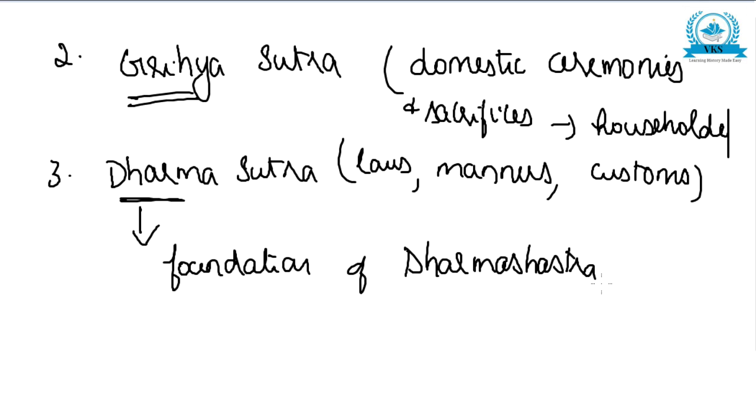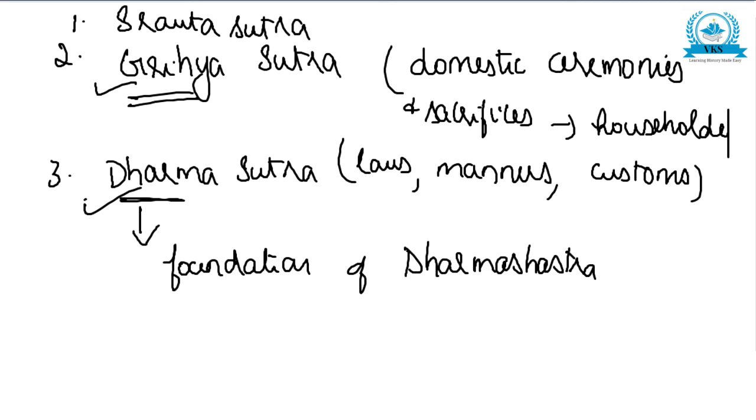So Vedangas are written in the form of sutras, condensed prose style for memorization, and of all the sutras only Kalpa Sutra is known. Kalpa Sutra is divided into 3. Srauta Sutra deals with rituals of great sacrifices of Agni, Soma and animal. Attached to this is Sulva Sutra. Then there is Grihya Sutra with domestic ceremonies and sacrifices of the householder, and Dharma Sutra, consisting of laws, manners and customs of people in general, which forms the foundation of Dharma Shastra.